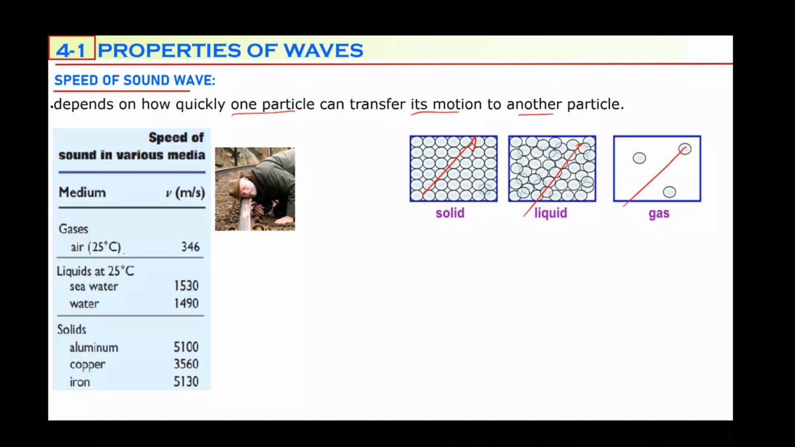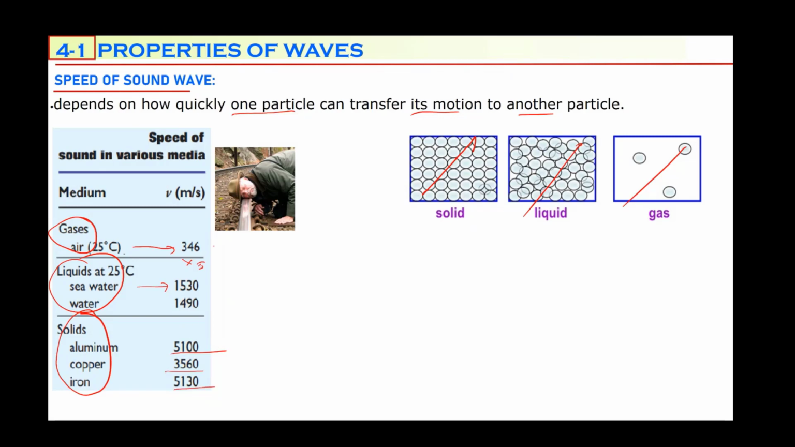So this is a table showing how the speed of sound changes in gases, like air, in liquids, and in solids. For example, in air at 25 degrees Celsius, it is 346. In seawater, it is 1,530, almost 5 times faster compared to air. In solids, look at this: aluminium 5,100, copper 3,560, iron 5,130.